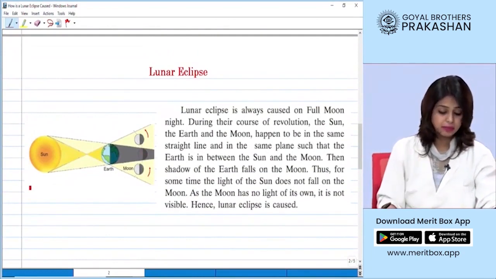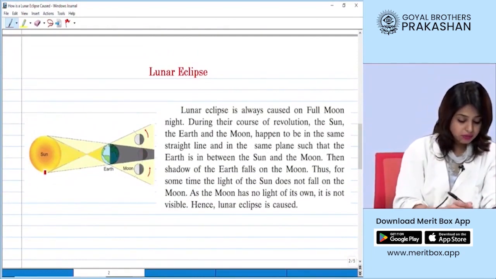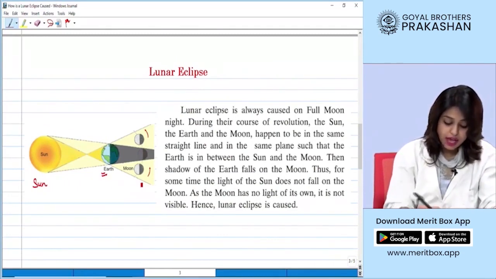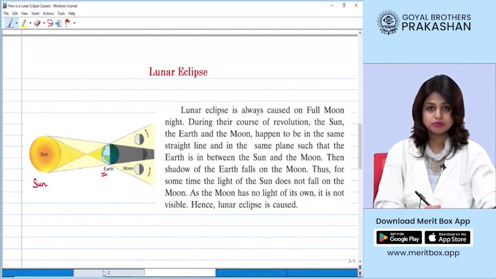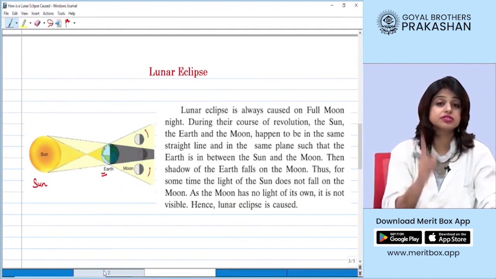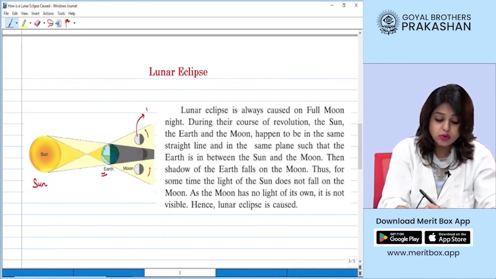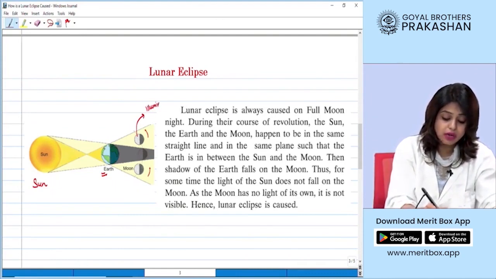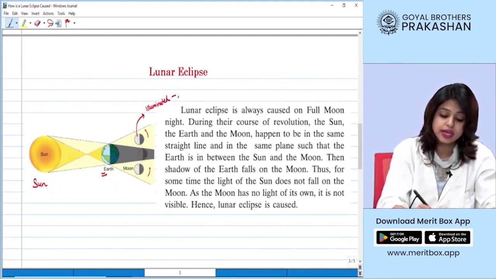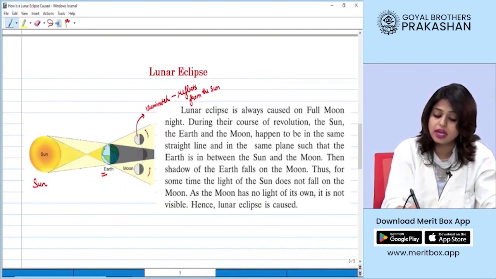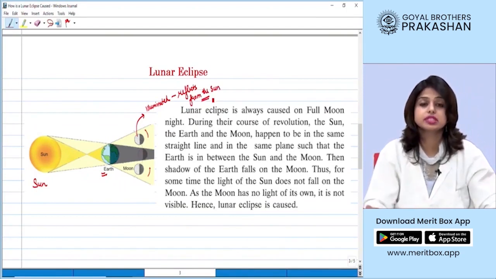Let's say we have a diagram here. In this diagram, we have the sun, earth and moon as shown. We know that light travels in a straight line, right? And the moon is illuminated only because it reflects the light from the sun, right? It does not have its own light, it reflects the light from the sun.